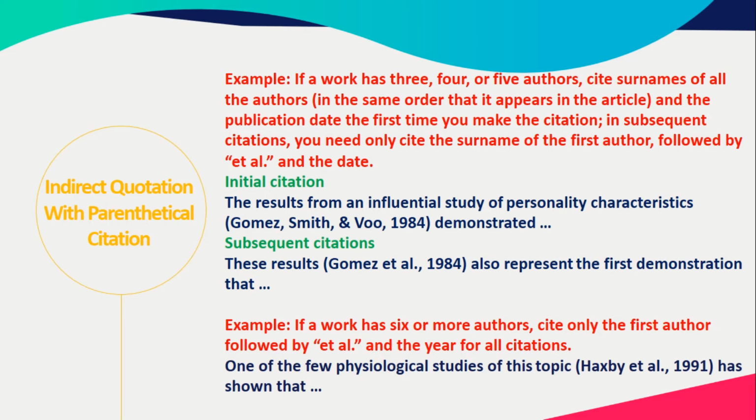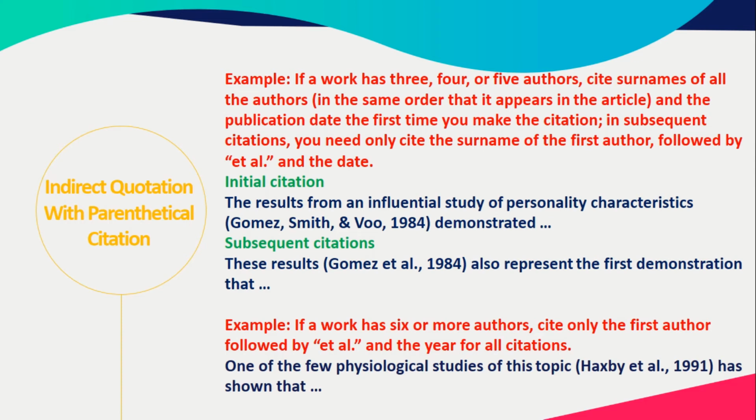And then followed with et al., have a dot and a comma, and proceed with the year of publication. Altogether must be in brackets because you are using parenthetical citations. And then you continue with the statement, like, also represent the first demonstrations that blah blah blah, like that.